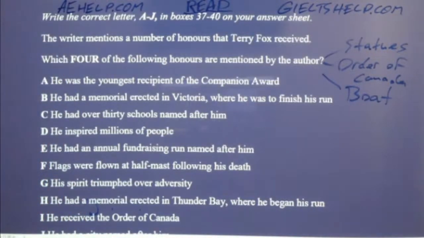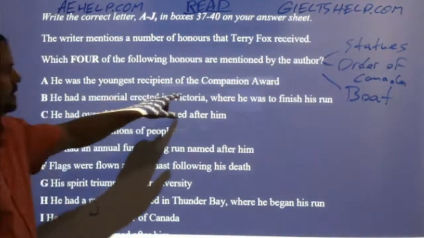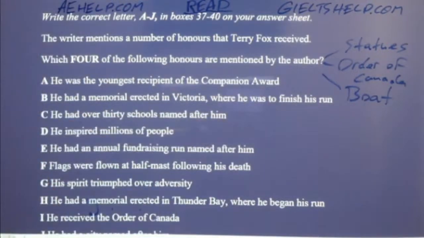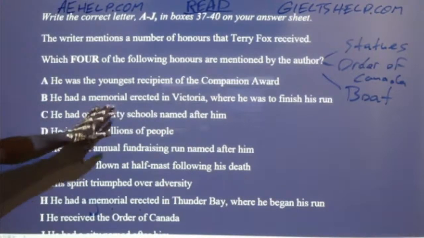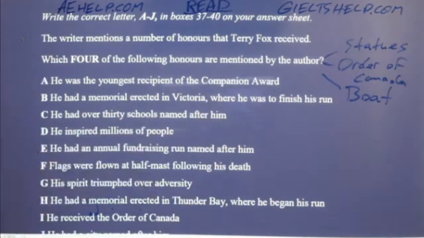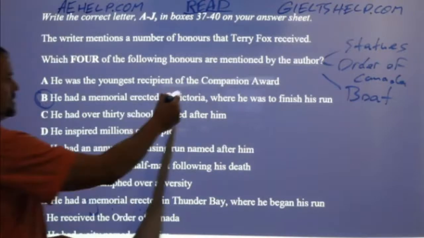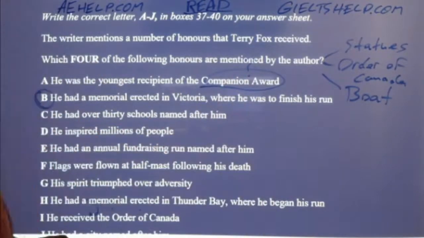Let's see. So, mentioned by the author, he was the youngest recipient of the Companion Award. I think I saw that, the youngest recipient of the Companion Award. But was it the Companion Award? I'm not sure, so maybe. He had a memorial erected in Victoria where he was to finish his run. I think that was there. So I think definitely the statue. Okay, I have to check this Companion Award. I'm not sure about that. He had over 30 schools named after him. I don't know the number of schools, so I might have to check that as well.